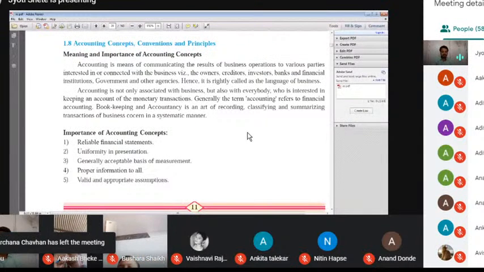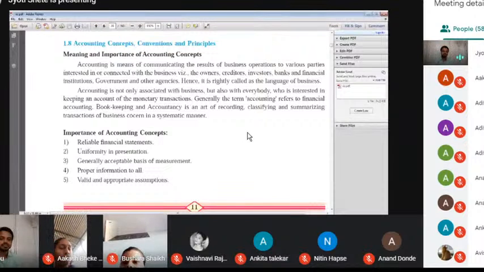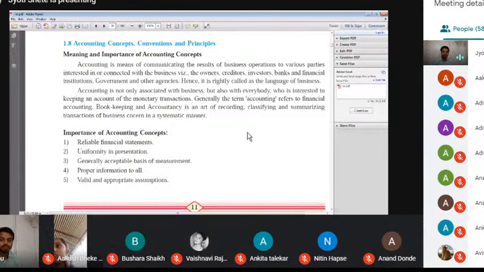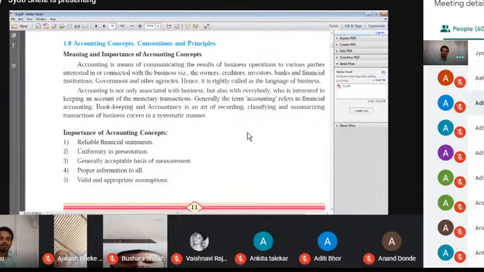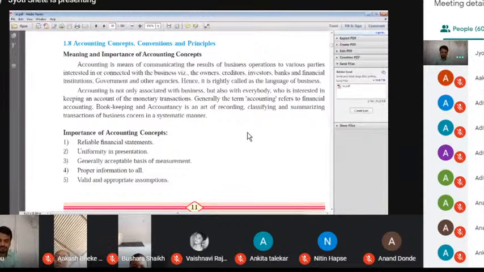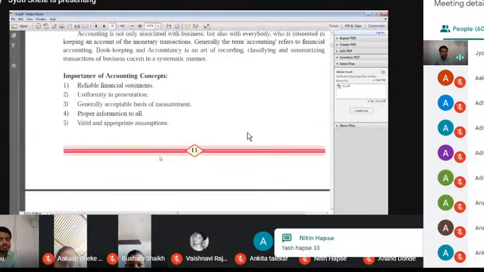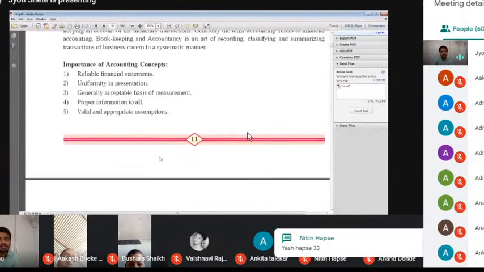Okay, reliable financial statements. Second, uniformity in presentation. Third, a generally acceptable basis of measurement. Next, proper information to all. And the last one is valid and appropriate assumptions. These are important points in accounting. Accounting is required for valid information and for all assumptions.